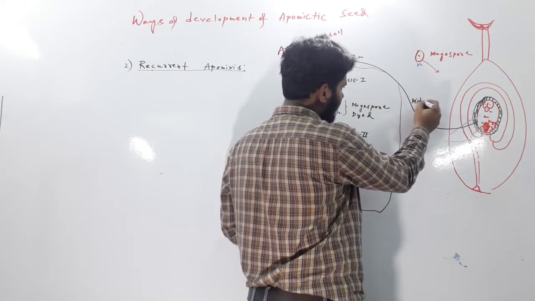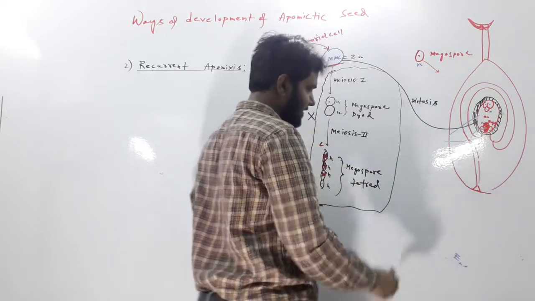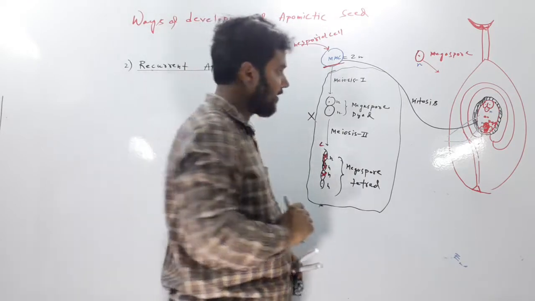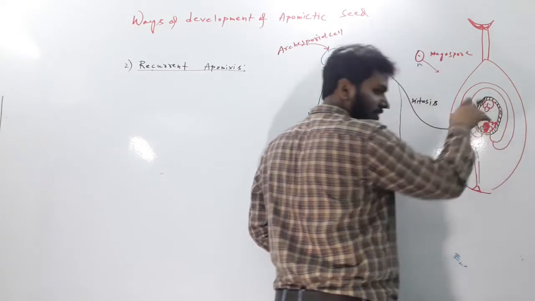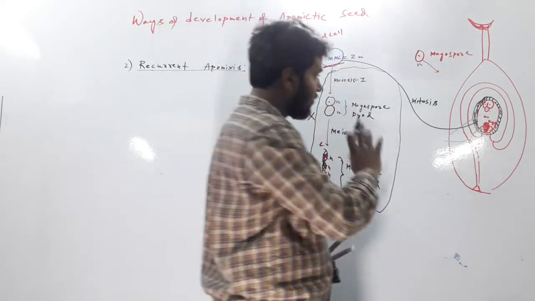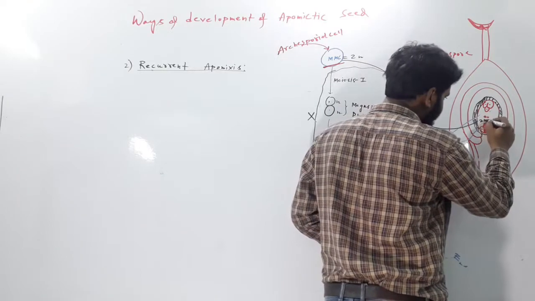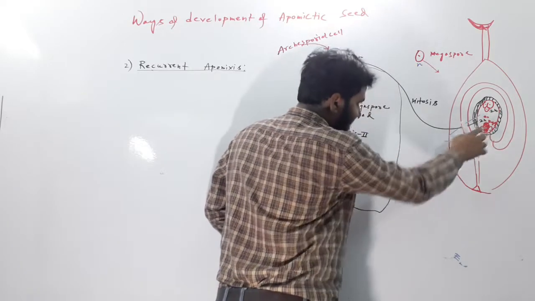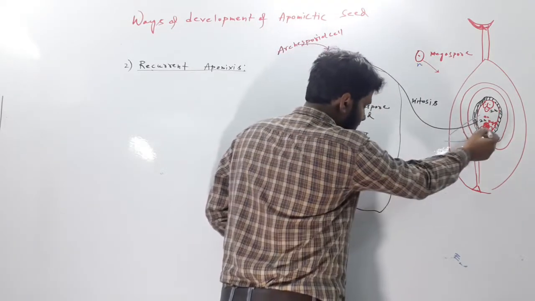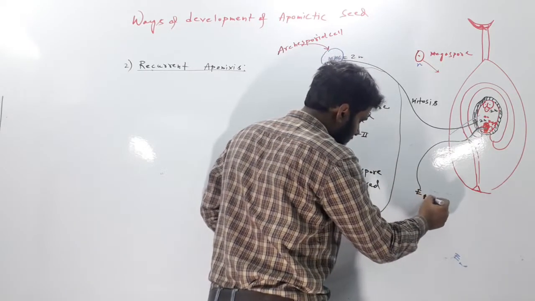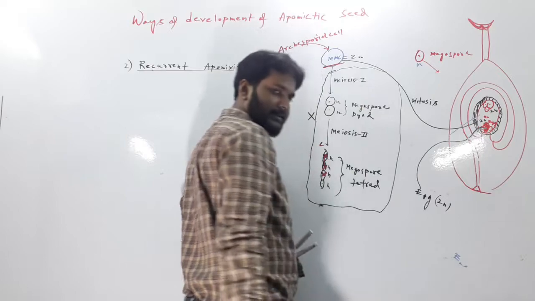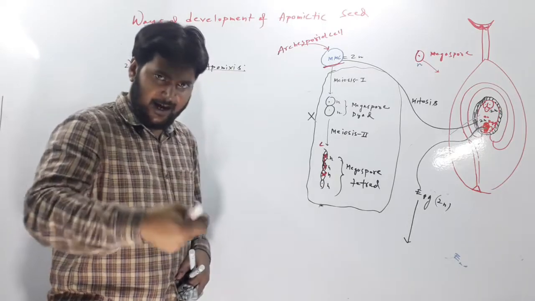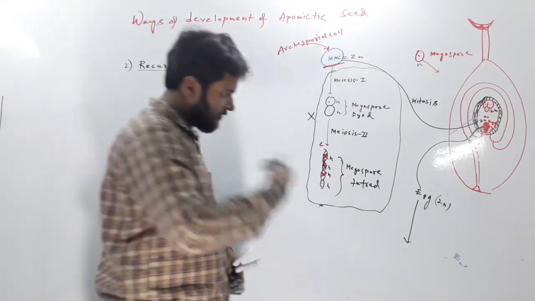So what will happen? There will be mitosis. That means the egg cell which will be produced in this way will be diploid. So here the egg cell has been produced, but each and every cell inside the embryo sac is actually diploid. So these are all diploid. Now, if this diploid egg cell, which is actually 2n, continues to divide and forms an embryo.